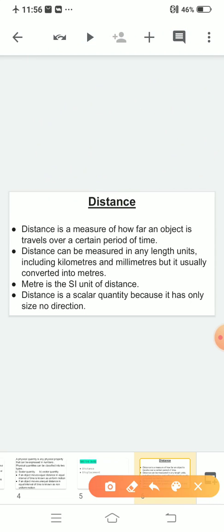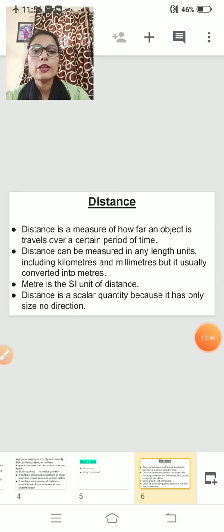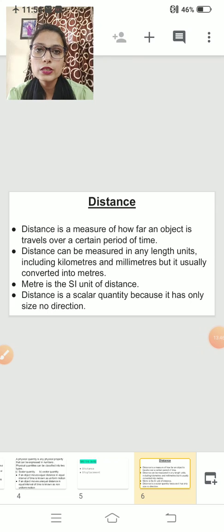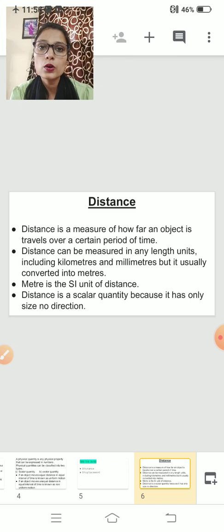So distance is a measure of how far an object travels over a certain period of time. Clear? Over a certain period of time. Now, if we talk about the SI unit of distance, the SI unit of distance is meter. You can measure the distance in kilometer, millimeter, centimeter also, but the SI unit is meter. When you solve a numerical, you have to convert centimeter and kilometer into meter.